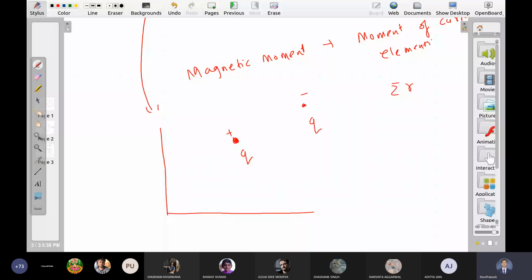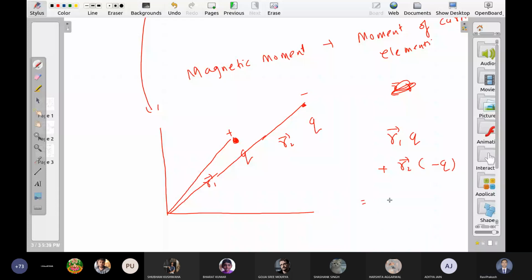So the moment of this is vector r1 q, plus the moment of this is vector r2 times minus q. What do we get? q times (r1 minus r2). What is r1 minus r2? The vector r from plus q to minus q. This vector, right?